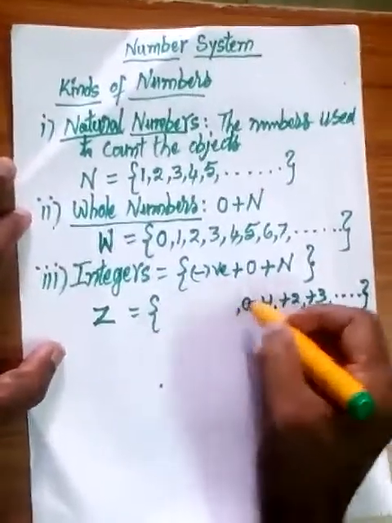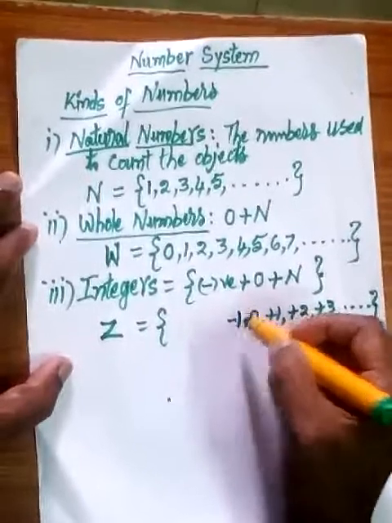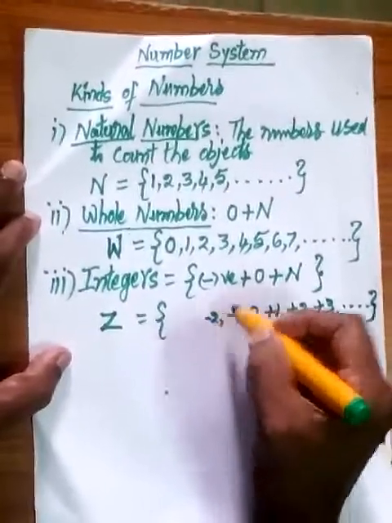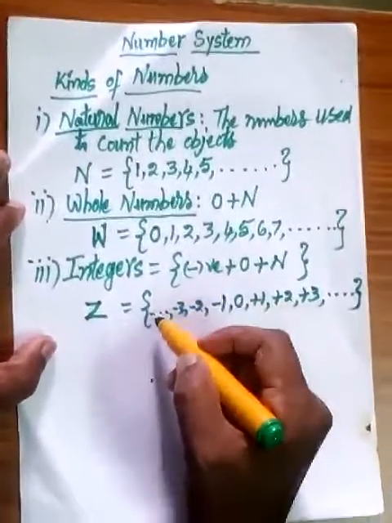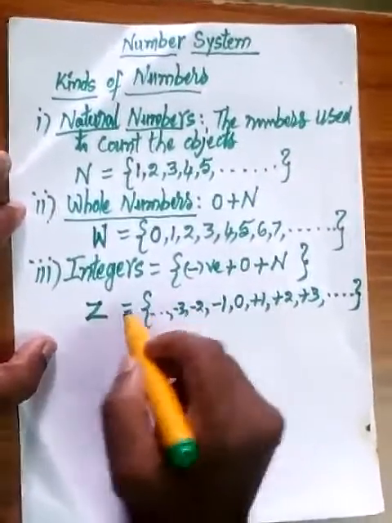Again, on the left side of the 0 we write negative numbers: -1, -2, -3, and etc. And on the left side also there is no ending.